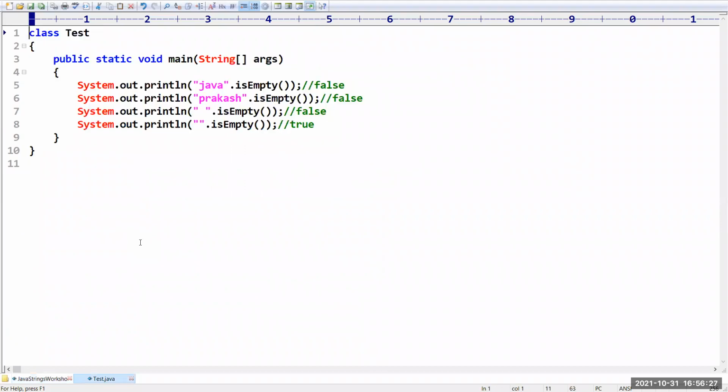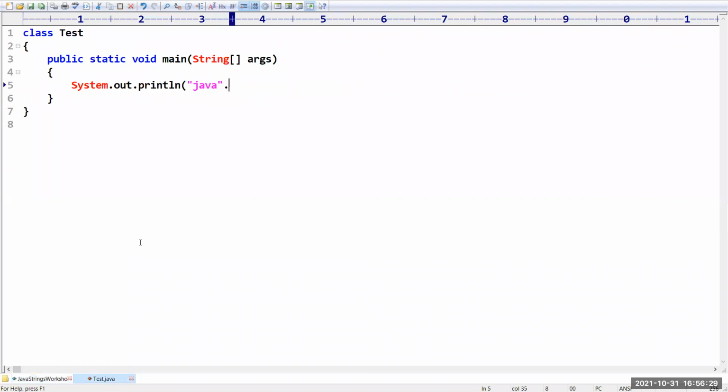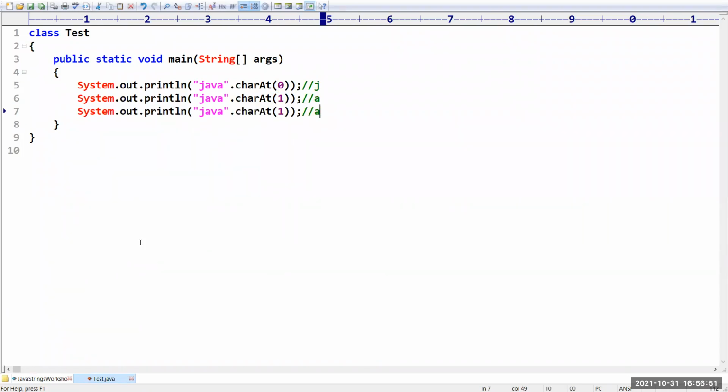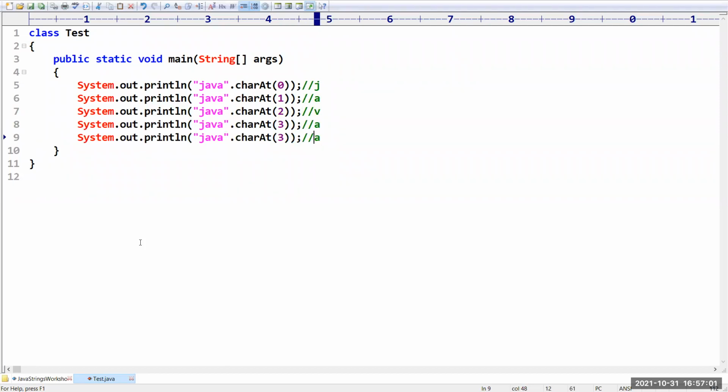Yes, correct, Praveen. Now I have the string Java. On that I want to apply charAt of 0. In the 0th location, which character is available? J. Very good. Now charAt of 1. Which character is available at the first location? A. Now the character at the second location: V. And the character at the third location: A. If you try to access the element at the fourth location, we are going to